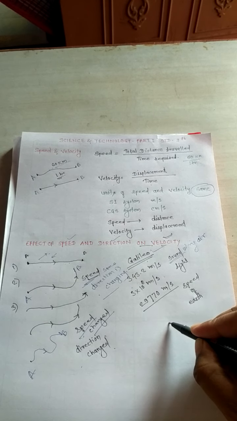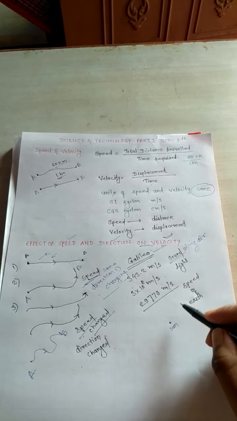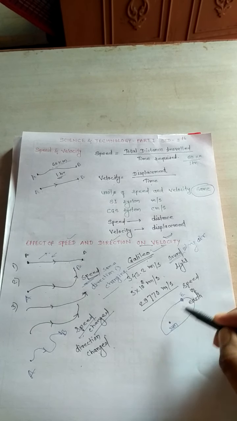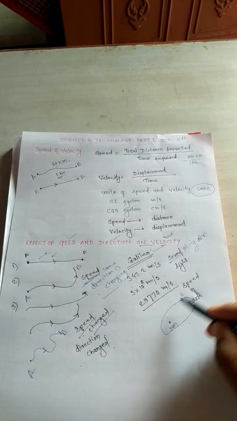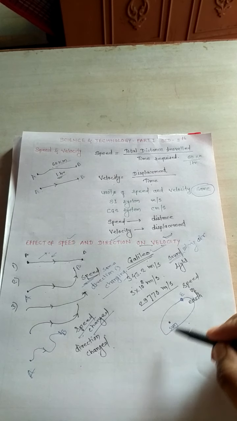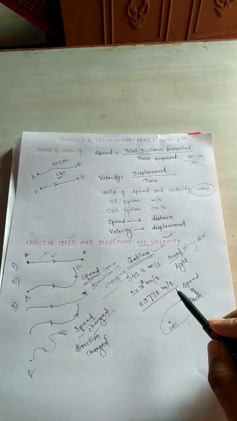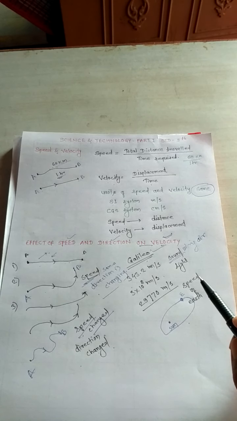You know that suppose this is the sun and our earth revolves around the sun, then what is the speed of the earth revolving around the sun? It is 29,770 meter per second. So in our next video we will learn the next concept. Read it carefully. Okay.